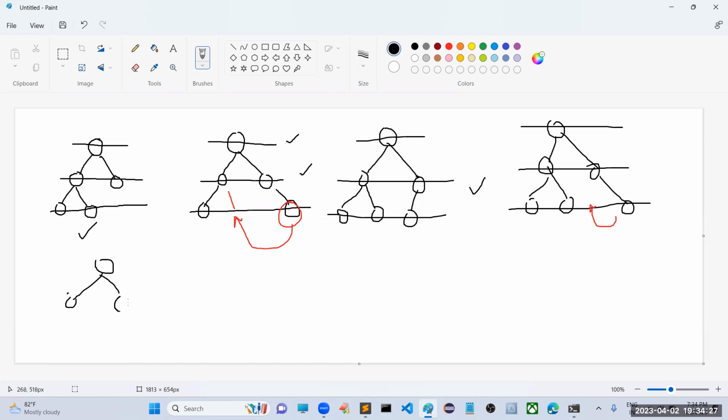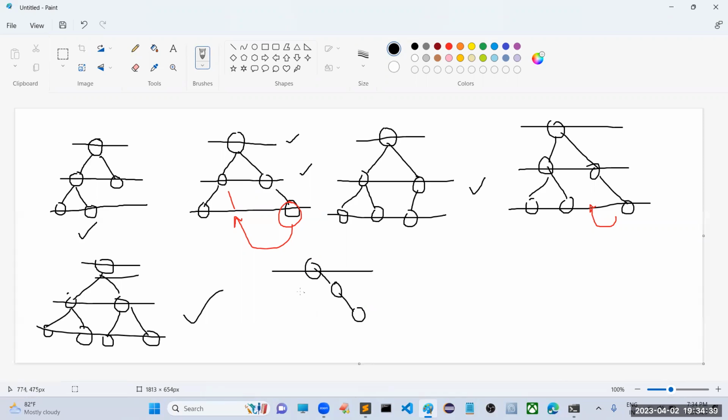Next, is this a complete binary tree? Yes, all the levels are filled perfectly, so it is a complete binary tree. Can I take this one? First level is okay, but in the second level you should not take a node here. It should be here, and this node should be here. It should be like this, but it is not a complete binary tree. In this case, the first one is a complete binary tree, but not this one. This one is complete, but not this one.